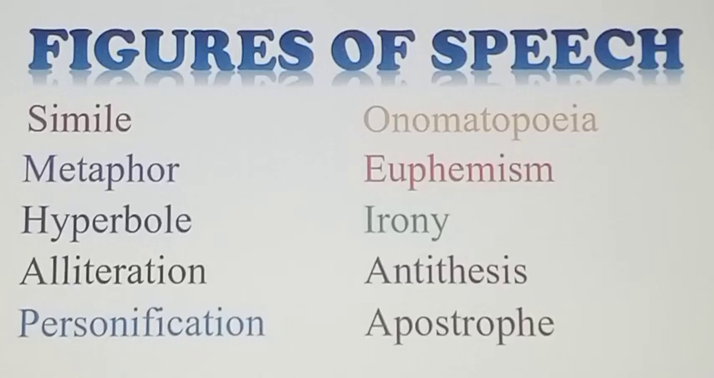The next one, euphemism. What is euphemism? It is a figure of speech in which pleasant words are used for harsh or unpleasant situation or things. For example, we use a word passed away instead of died. So, the use of the pleasant words instead of harsh or unpleasant things is called euphemism.